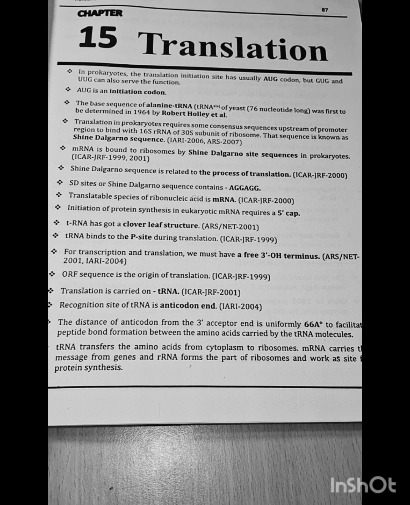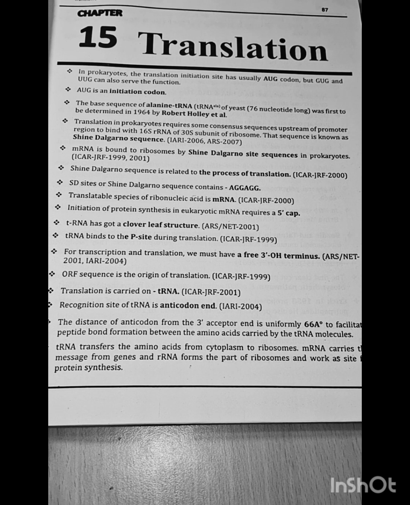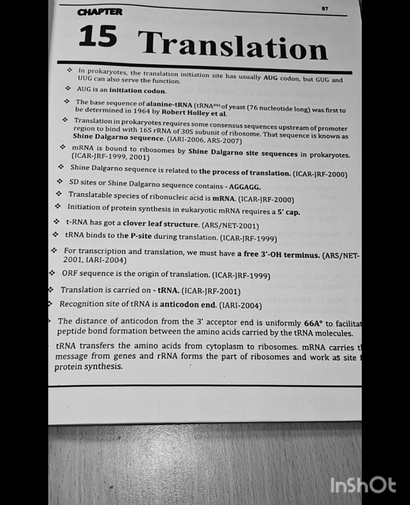Translation in prokaryotes requires a consensus sequence upstream of the start codon to bind with the 16S rRNA of the 30S subunit of the ribosome. That sequence is known as the Shine-Dalgarno sequence. Question asked in IRI 2006, ARS 2007: mRNA is bound to the ribosome by the Shine-Dalgarno sequence in prokaryotes. ICAR-JRF 2001: the Shine-Dalgarno sequence is related to the process of translation. ICAR-JRF 2000: SD sites, or the Shine-Dalgarno sequence, contain